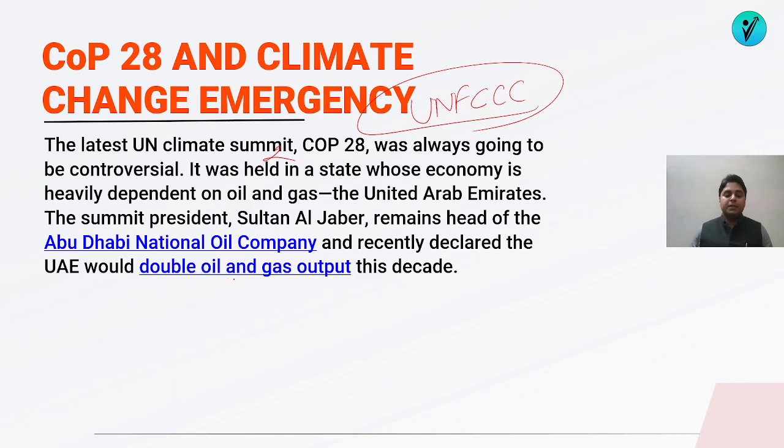In fact, the summit president Sultan Al Jaber is also the head of Abu Dhabi National Oil Company or ADNOC, and recently declared that he would double oil and gas output this decade. So it does not inspire confidence if a country who thrives on fossil fuels hosts a climate change conference where the main agenda is how to phase out the fossil fuels. So Sultan Al Jaber also came under a lot of criticism because of the same reason.